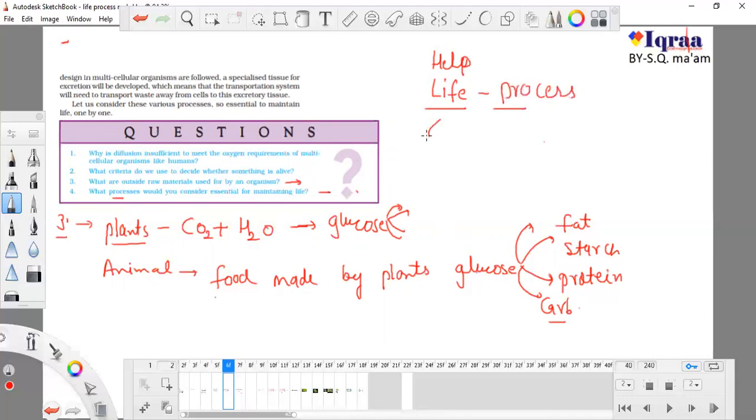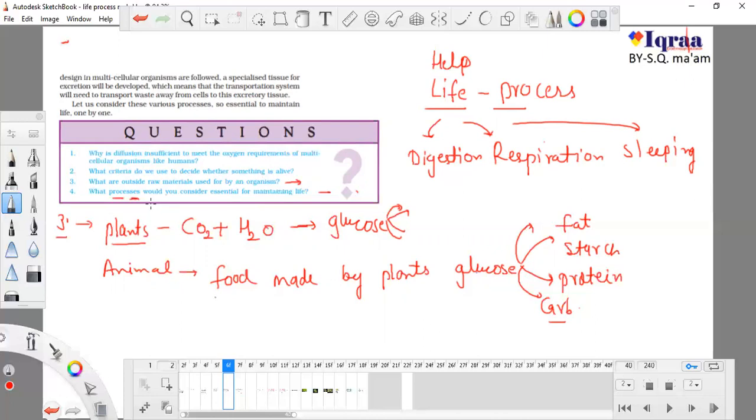So there are so many types of life processes, like digestion, respiration. You can say sleeping is also essential for life. So all these things, all the processes you do, you can write anything, you do several processes in a day.